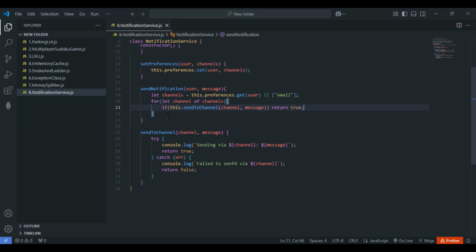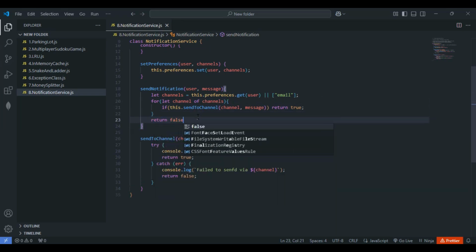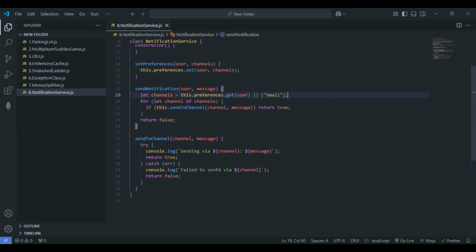Finally, if all the channels failed, then we have to return false, right? So here we are returning true after the successful send, we are just stopping here, in this case line number 21. If all the channels fail, then we have to return the Boolean value false. So let me quickly give return false. I'll format the document here. So this is it. We have successfully designed the notification service.